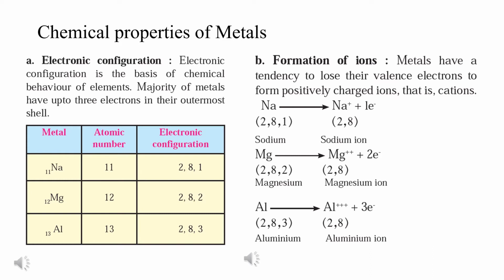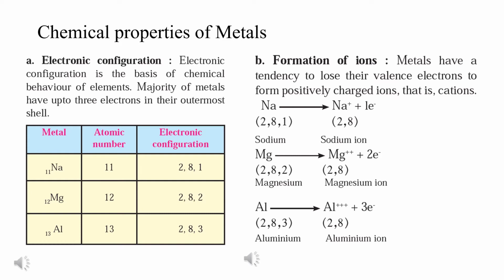This is because we know that in any atom of any element, both positive and negative charges are the same, meaning protons and electrons are the same, correct? But here, if one electron is given away from the atom, the atom now has more positive charge because one negative charge has gone away, and therefore the atom which is left behind is denoted by a plus sign, and this is known as the positive ion of sodium.